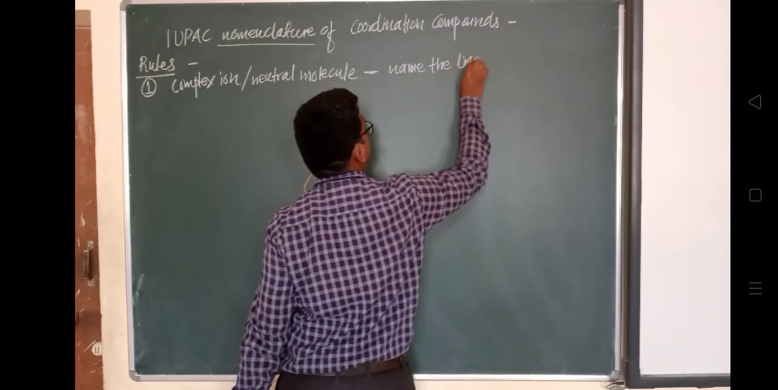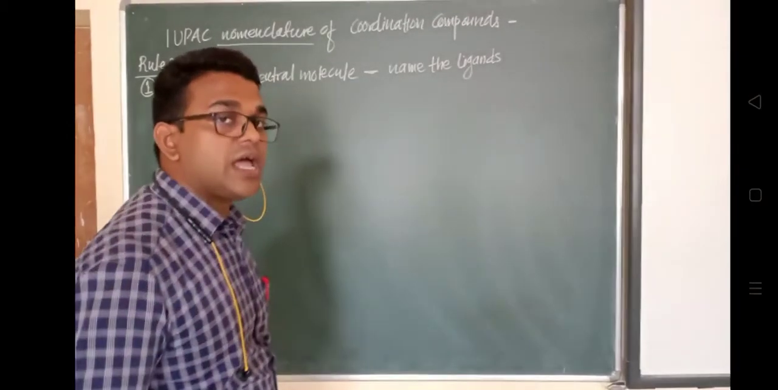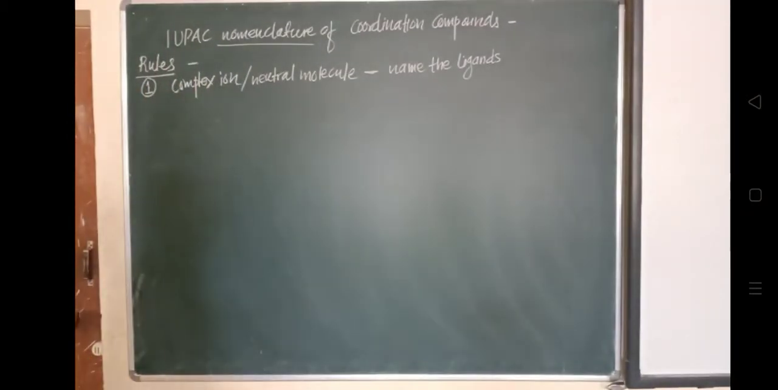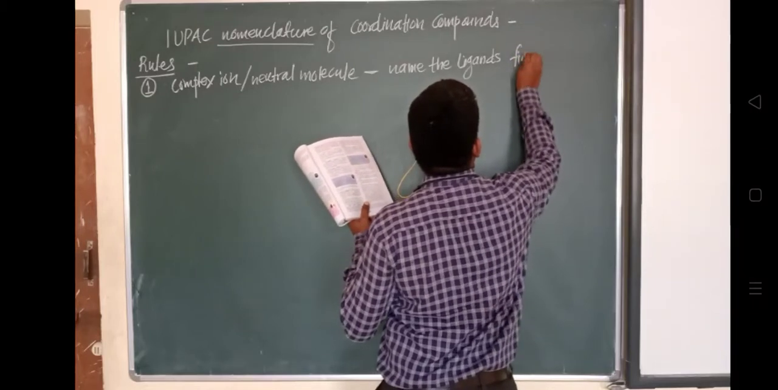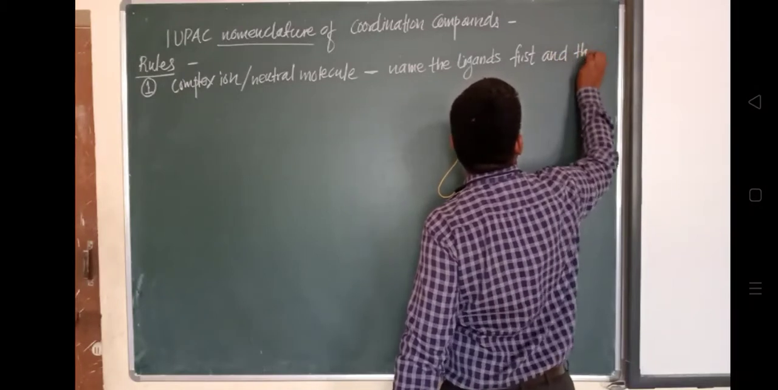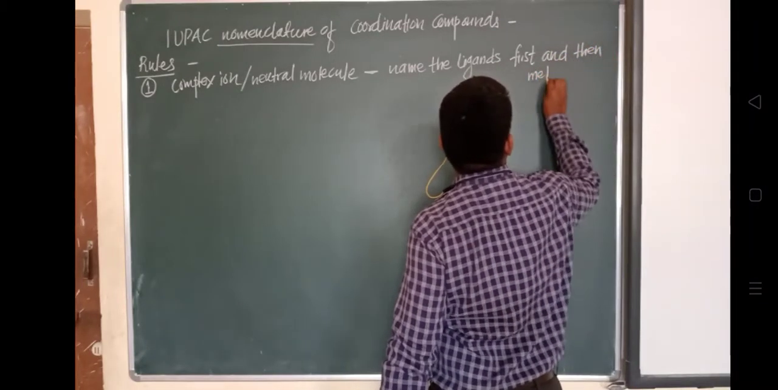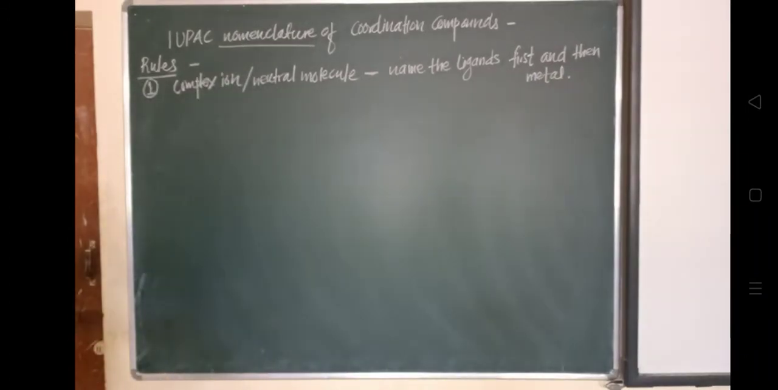The ligand which is attached to the central metal ion, we have to give nomenclature to that. So name the ligand first, and then the metal ion. While giving the nomenclature for a complex ion or any neutral molecule, we will have to name the ligand first. We'll see this with the help of an example.